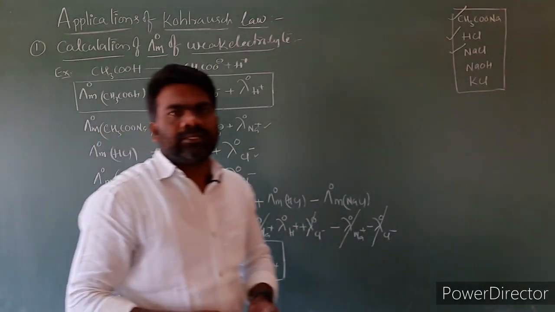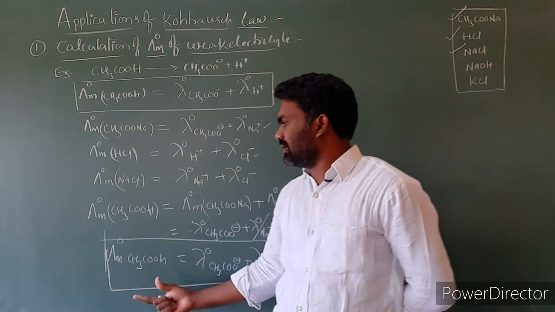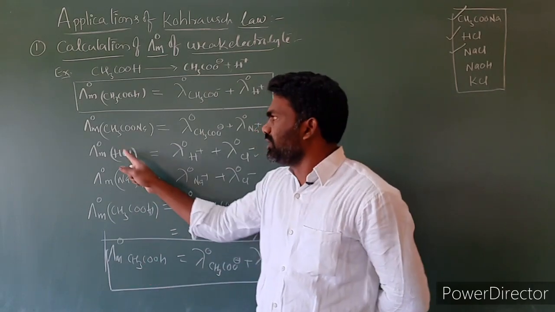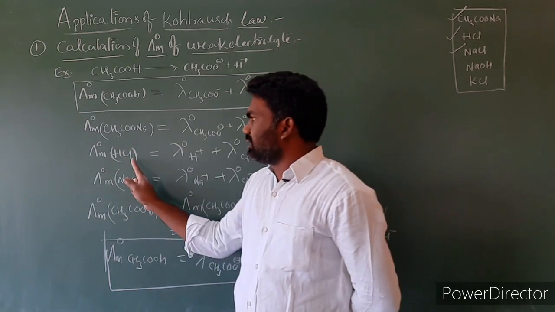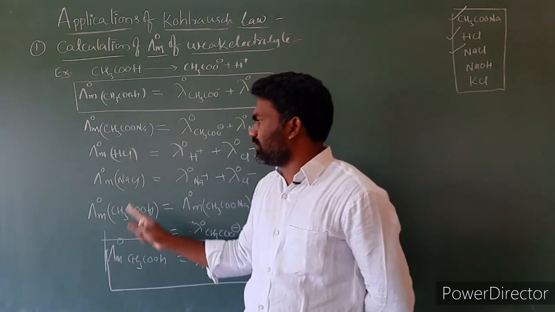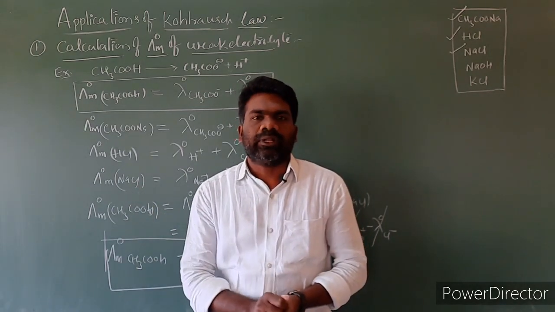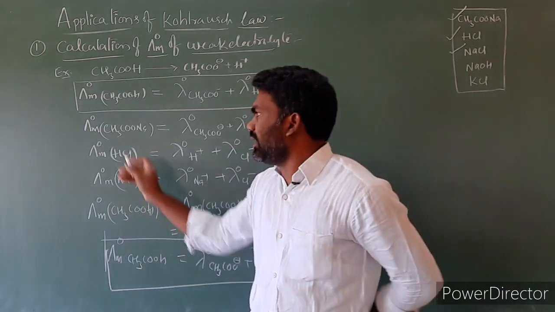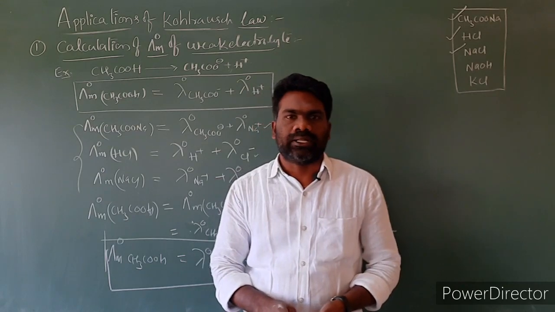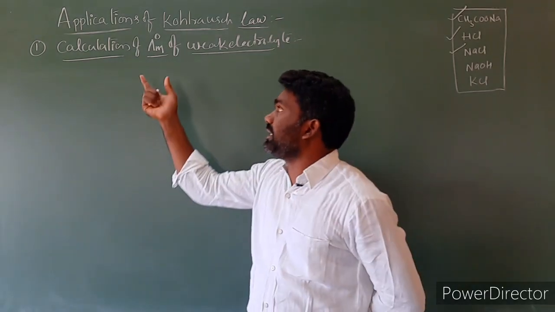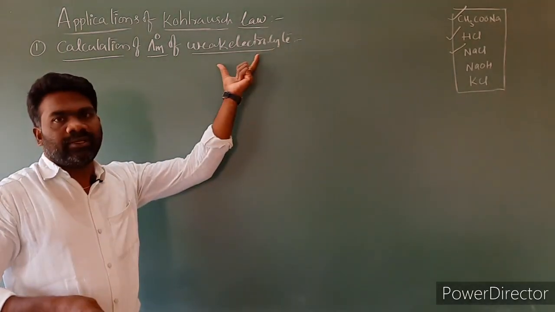So the point here is that the limiting molar conductivity of weak electrolytes is obtained from strong electrolytes. One strong electrolyte we selected is CH3COONa, another is HCl, and another is NaCl. So the limiting molar conductivity of weak electrolytes is obtained from strong electrolytes by using Kohlrausch law. Next, let us take one more example for calculation of limiting molar conductivity of a weak electrolyte.